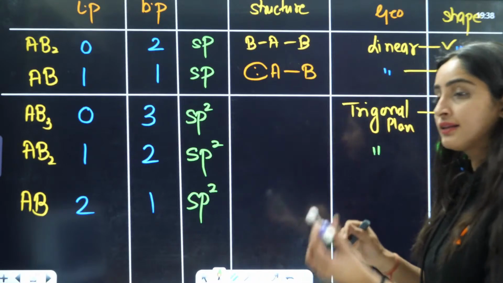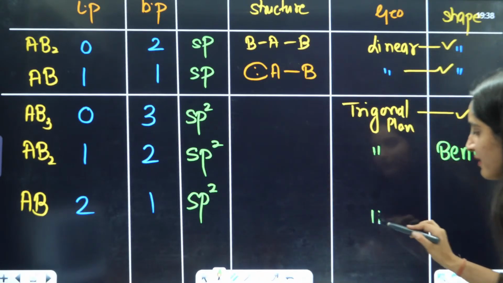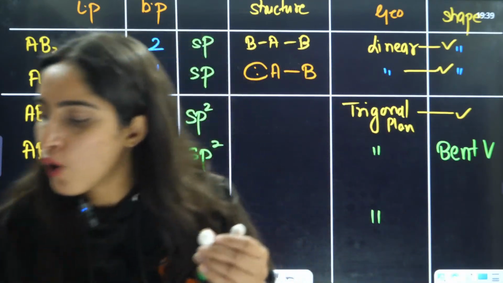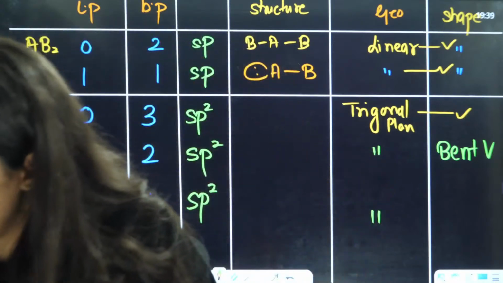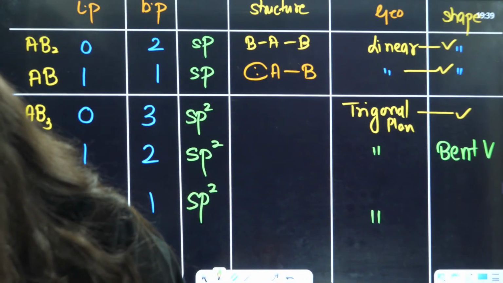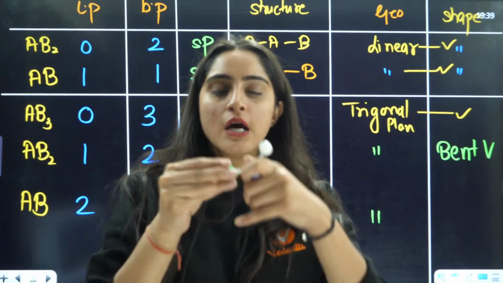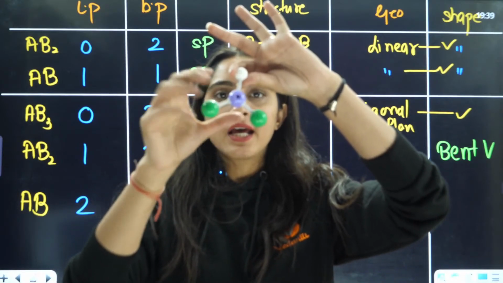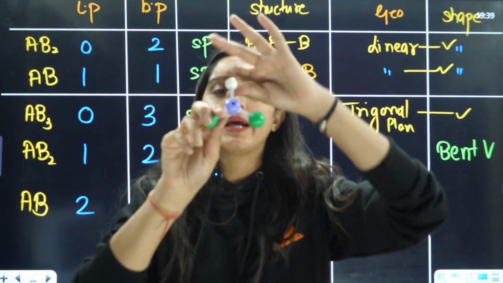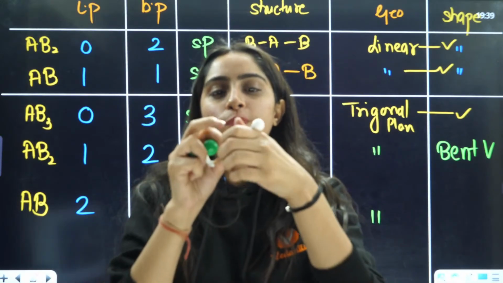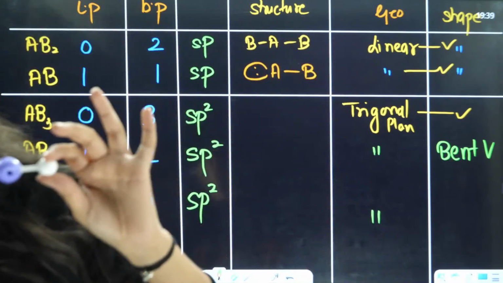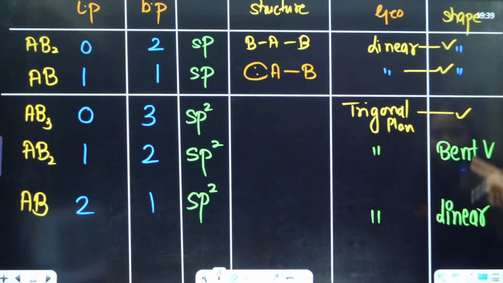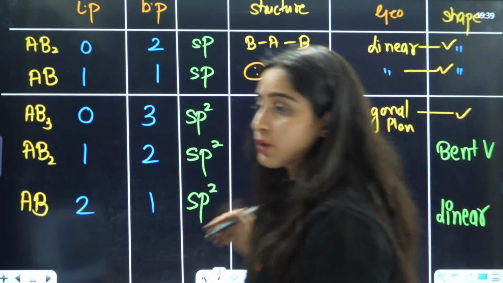But here the shape is going to change. No doubt the geometry is going to stay the same, because geometry depends upon both the things. Now this bond pair will be replaced by one more lone pair, so now you have 2 lone pairs here. Ignore the lone pair, just see the bond pair. When you see the lone pair also, this is trigonal planar only, but when you ignore the lone pair, this is a linear structure. So the answer is, it is going to be a linear shape. From this shape the questions are asked.